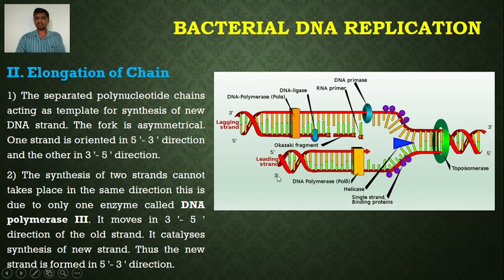So the synthesis of the two strands cannot take place in the same direction. This is because only one enzyme, called DNA polymerase III, moves in 3' to 5' direction of the old strand. It catalyzes the synthesis of the new strand. Thus the new strand is formed in 5' to 3' direction. Okay, so DNA synthesis during the elongation of the chain takes place in 5' to 3' direction.